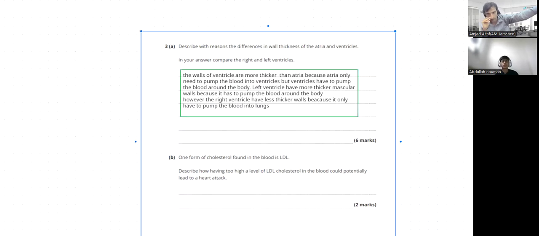The thicker wall in the left ventricle allows for stronger contraction to overcome the higher resistance in the systemic arteries. These differences in thickness help ensure efficient circulation and prevent damage to delicate capillaries in the lungs. Yeah, this is also one thing you can add here. What's the purpose of this thickness? Definitely, it helps to ensure efficient circulation and prevent damage to delicate capillaries in the lungs, right? You can add one more point here.